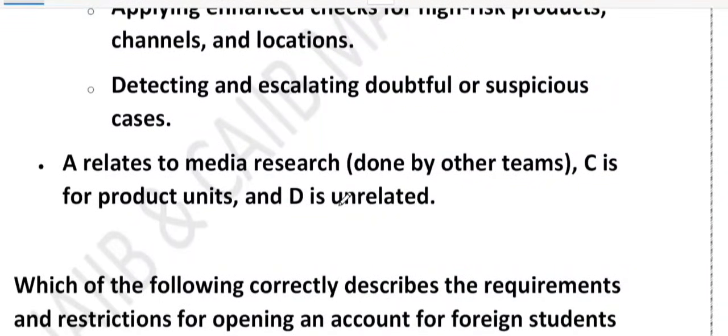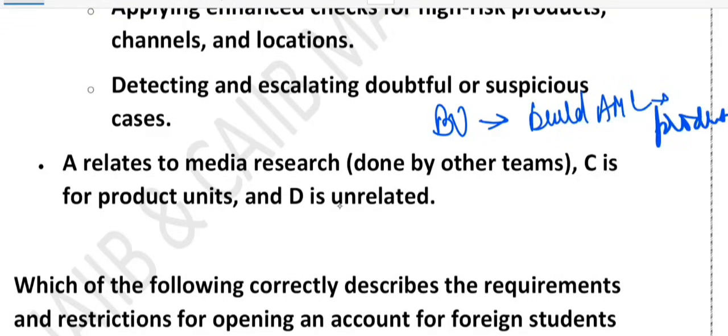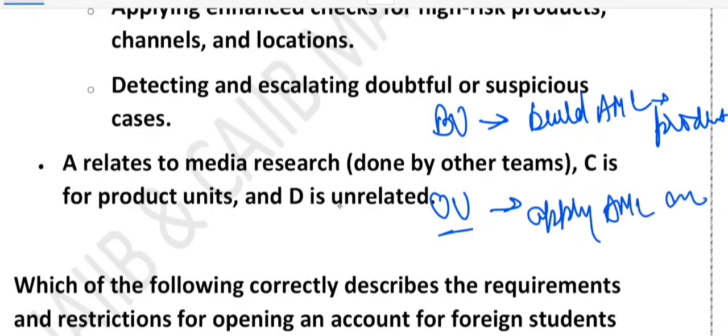So let me just summarize two things we have just discussed. So business unit, they build AML into product. And operating unit, they apply AML on customer. Please understand the difference. These things are very, very important. This has been taken from your Macmillan book. And this thing will not be written in your book. This is a way to remember. Business unit means they build AML into product, and operating unit means they apply AML on the customer.